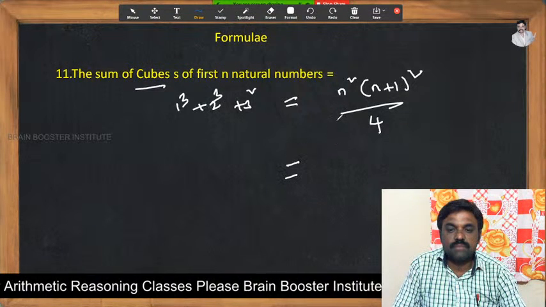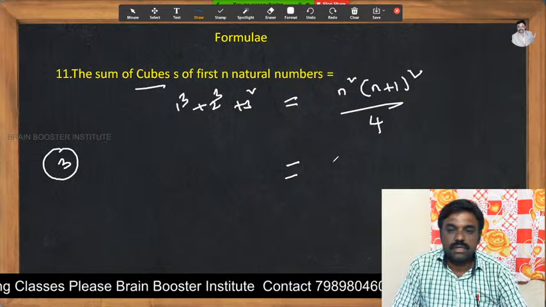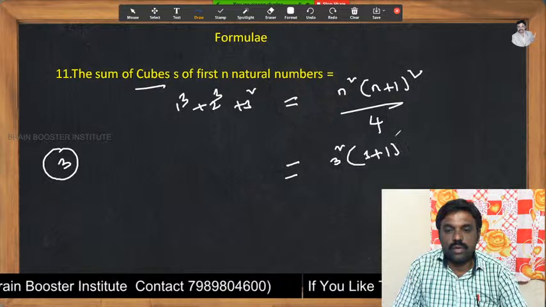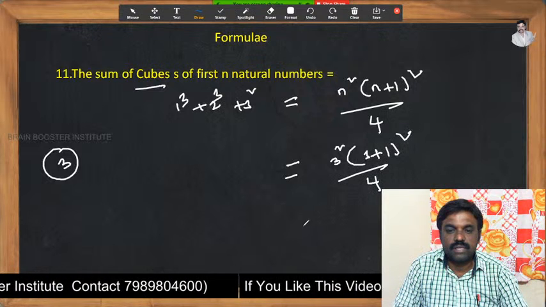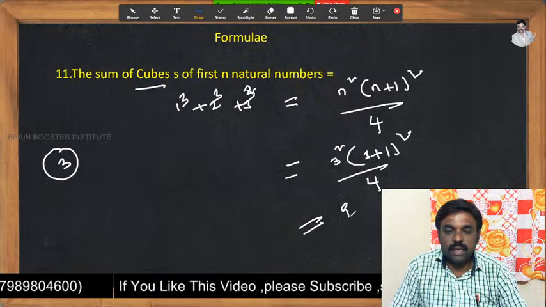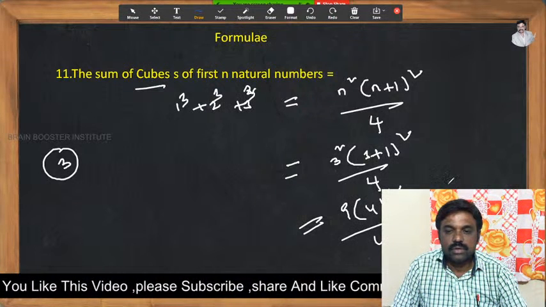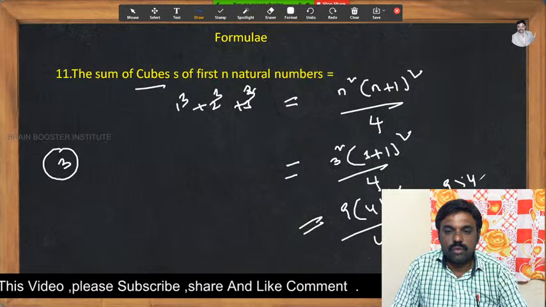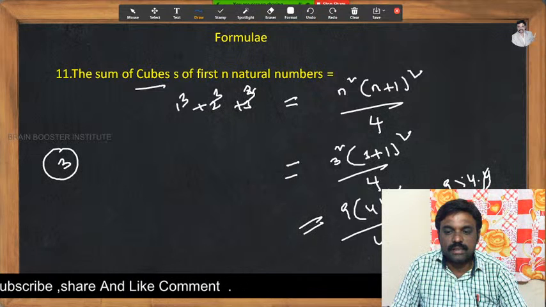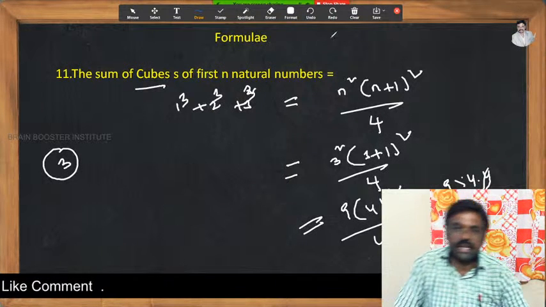Here n is 3. For example, let us take 3 squares. Now 3 square, then (3 plus 1) whole square by 4. Very simple. Now cube it. Now 9 into 4 whole square by 4. Now what do you get, my friends? 9 into 4 into 4, and 4 and 4 get cancelled. 9 4s are 36, which is the sum of the cubes of first n natural numbers.